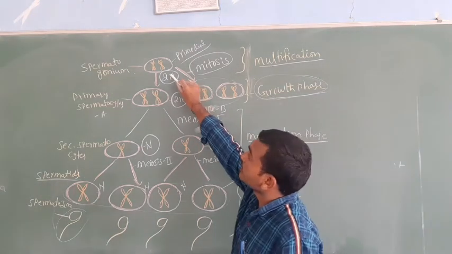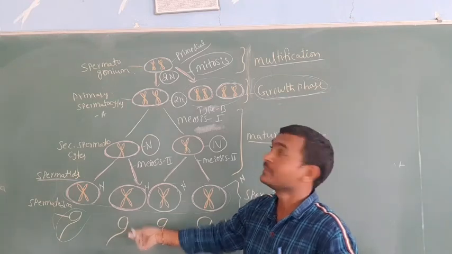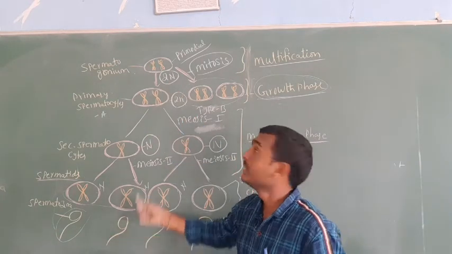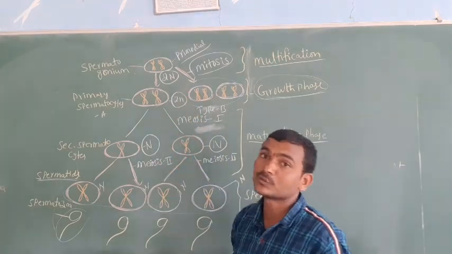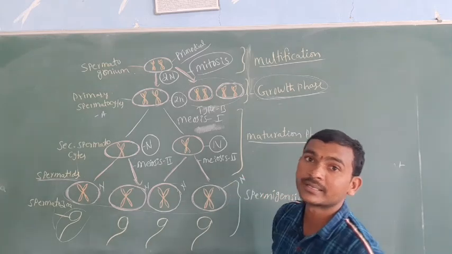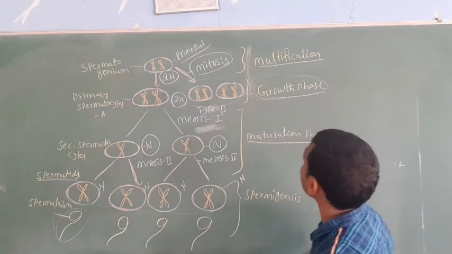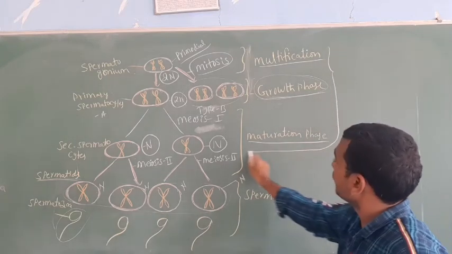100 spermatogonia produce how many spermatozoa? 400, because 1 forms 4. So like that they will ask in the exam. And which is the diploid stage, which is the haploid one also, they will ask. It is a very important one. So now we will discuss all the stages from the multiplication stage to the maturation stage.